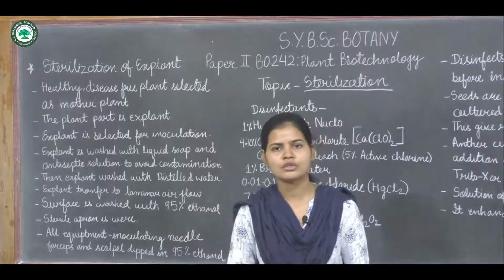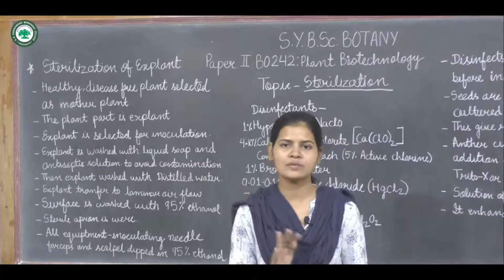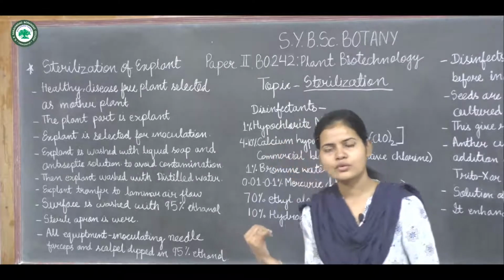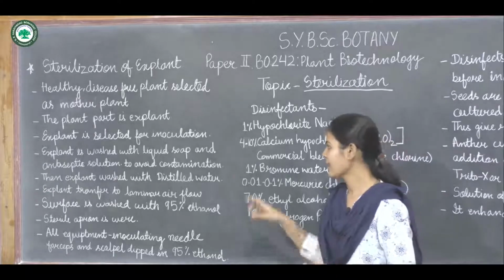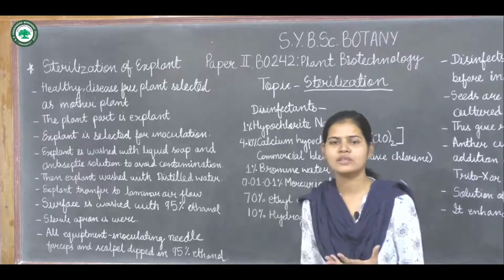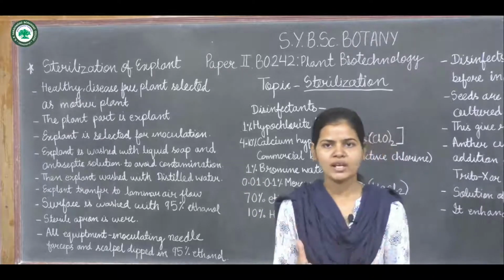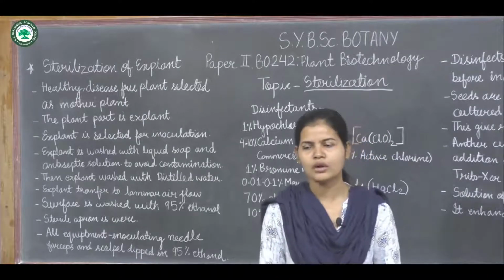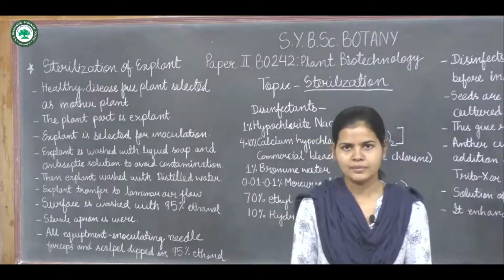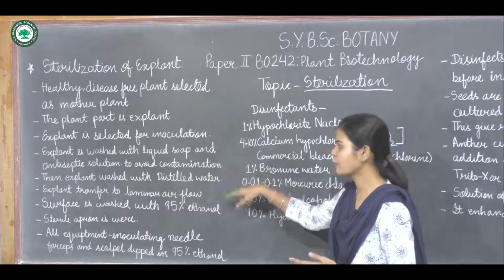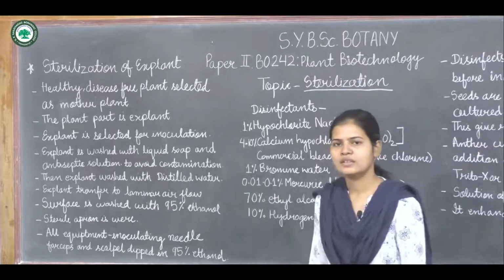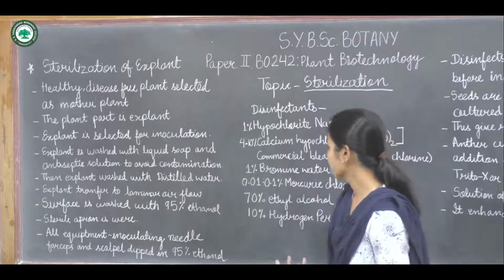Firstly we wash it with plain water, then with distilled water, then with liquid soap, and then with the disinfectant, that is antiseptic liquid. This antiseptic solution will keep away fungal or bacterial contamination, so by this the contamination can be avoided.